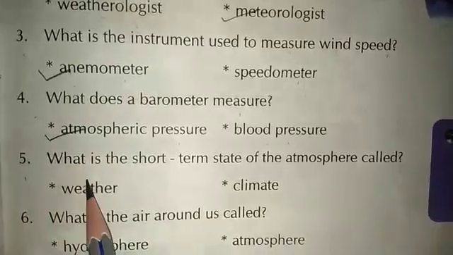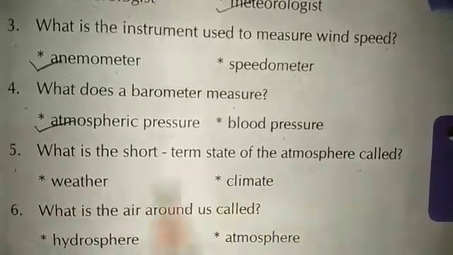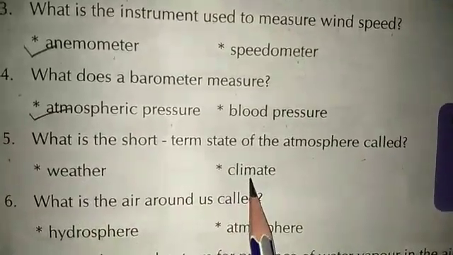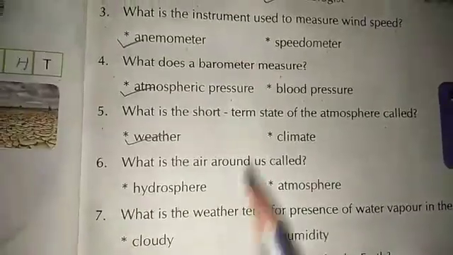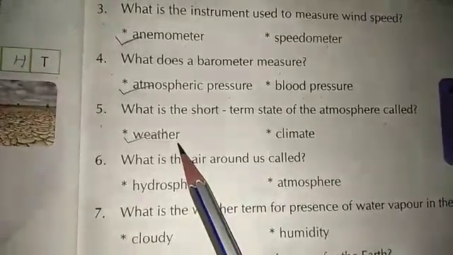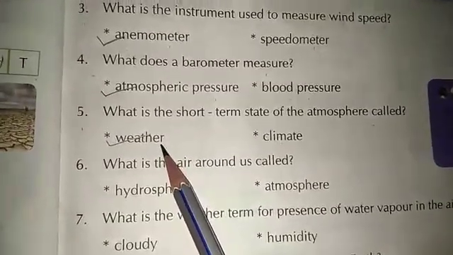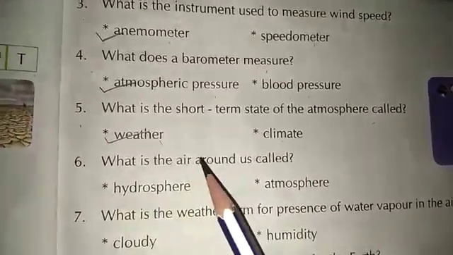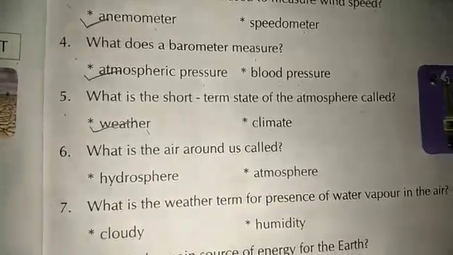Fifth, what is the short-term state of the atmosphere called? Weather or climate? It's weather. Weather is the mix of events that happen each day in our atmosphere. Weather is different in different parts of the world and changes over minutes, hours, days and weeks.